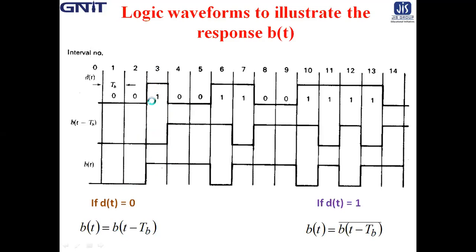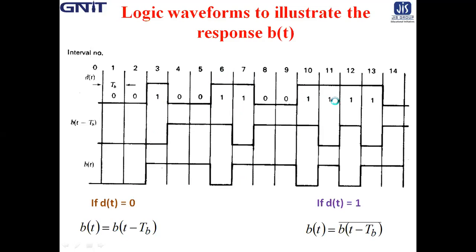See, in the third bit interval, dt is 1, then bt changes its level from 0 to 1. See again in the sixth and seventh bit interval, where dt are 1. So accordingly, in the sixth and seventh bit interval, bt changes its level from 1 to 0 and from 0 to 1.